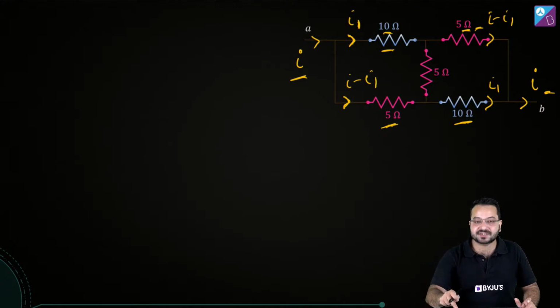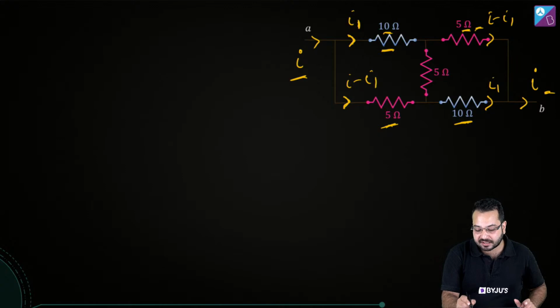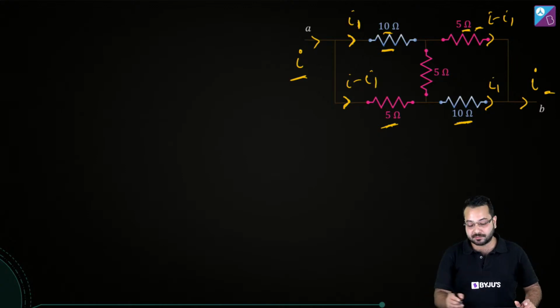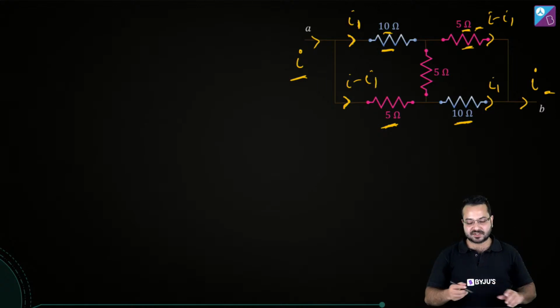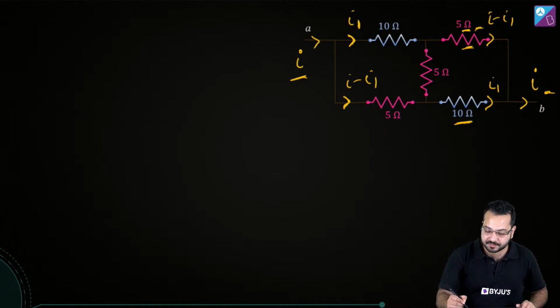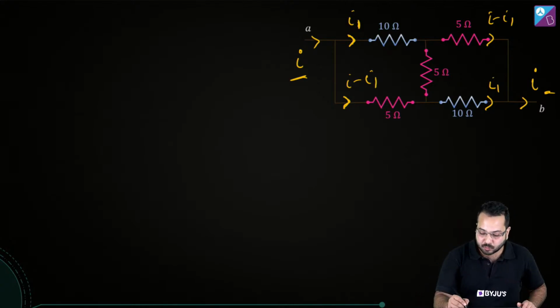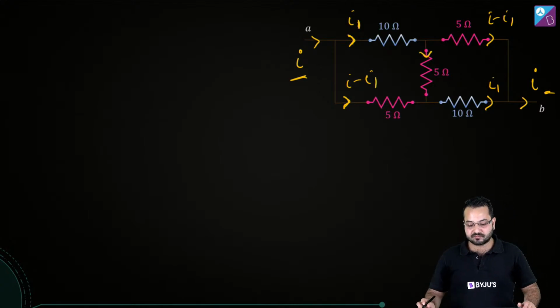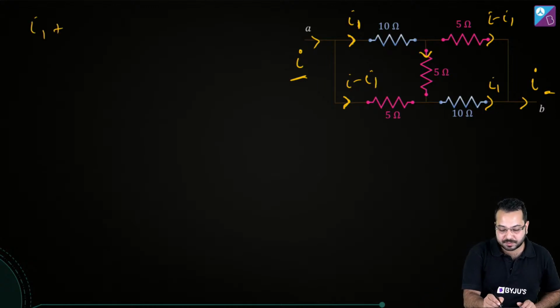Okay, so using this symmetry argument, what we have said is that the current in the 10 ohm resistors is going to be the same, and the current in the 5 ohm resistors is going to be the same. Now we can apply KCL and KVL and it is going to become simpler. So what is going to be the current through this branch? Let's call this I2.